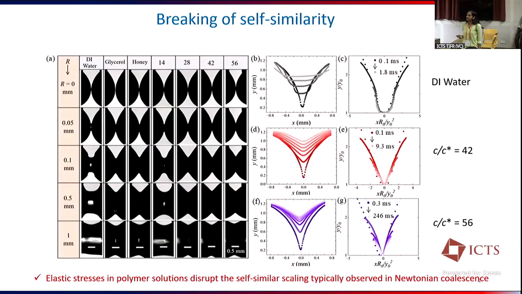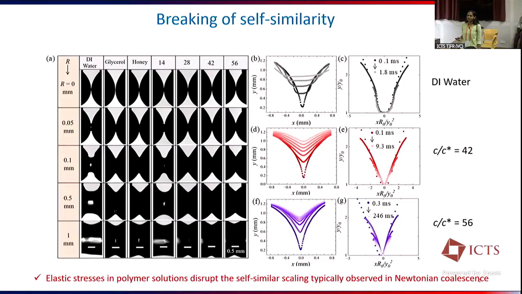If we talk about the polymer droplets, the minimum concentration we consider here is 14 and the maximum is 56. The minimum concentration, C by C star equal to 14, shows almost similar behavior to DI water, whereas as we increase the polymer concentration, we observe a sharper curvature, and this curvature remains sharper for the majority of the time.